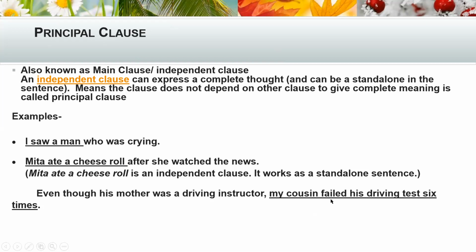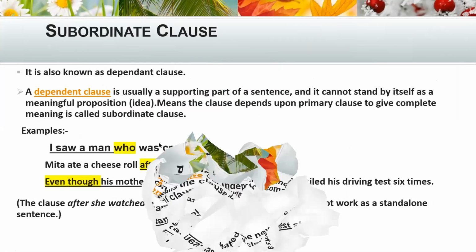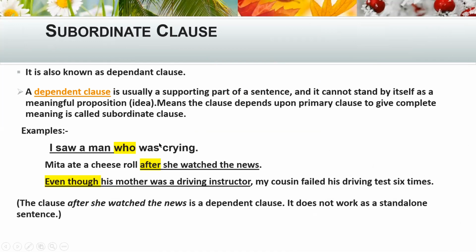So this part is a principal clause. Clause means a group of words which has a subject and a finite verb. Here we find my cousin is the subject and failed is a finite verb.